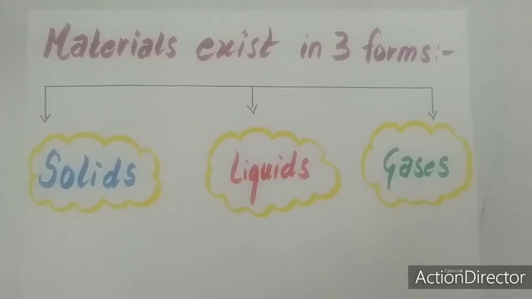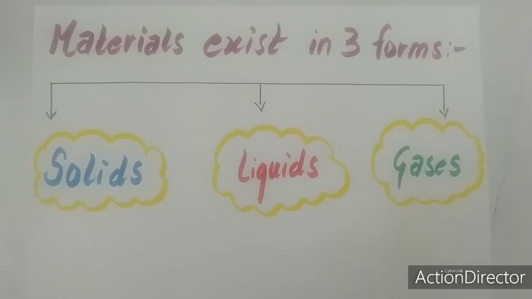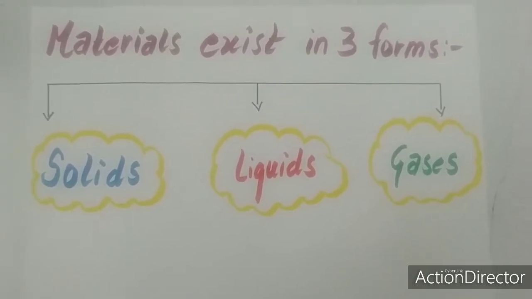So today we are going to start with our next chapter, that is chapter number 2, solids, liquids and gases. So students, we can see a variety of materials around us, and these materials can be divided into 3 forms. So let's study them one by one. Materials exist in 3 forms, that is solids, liquids and gases.